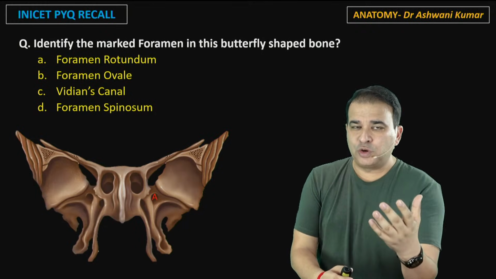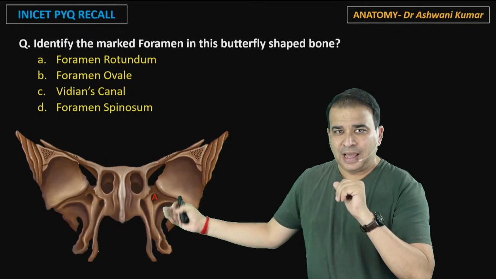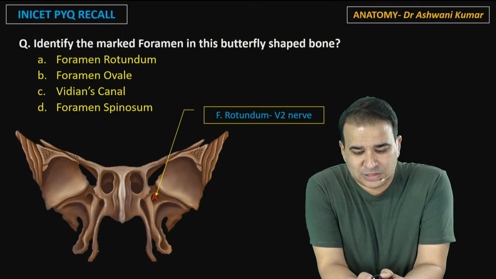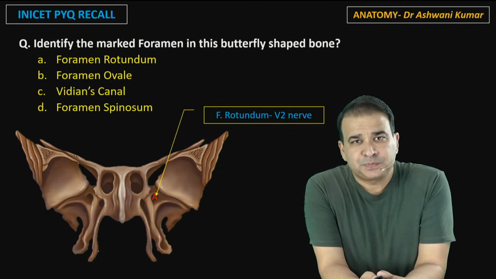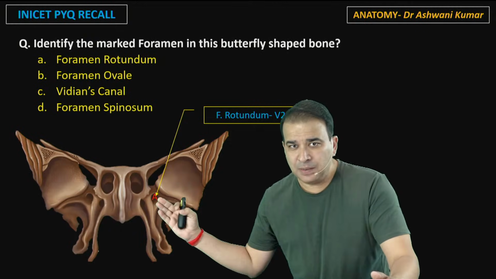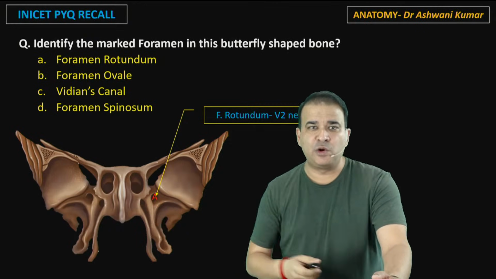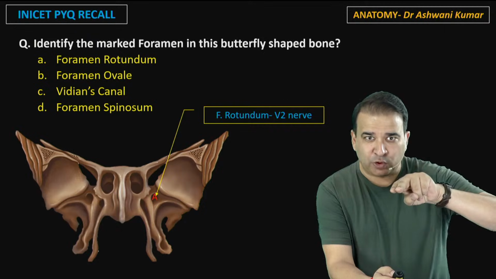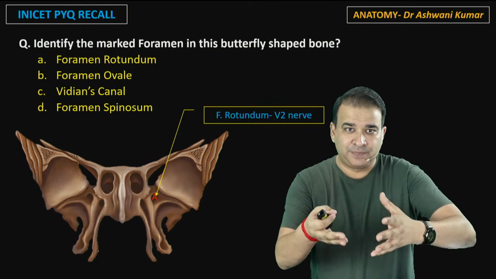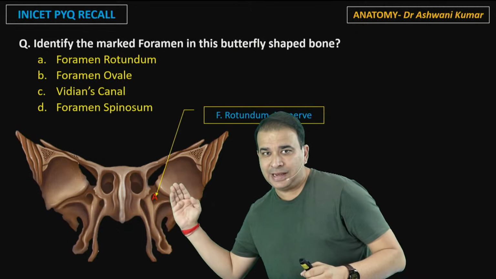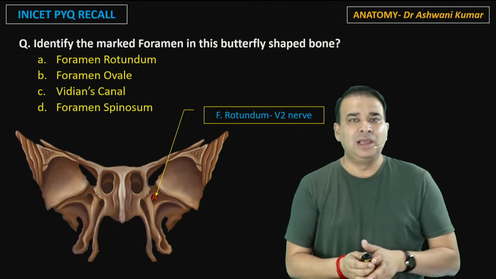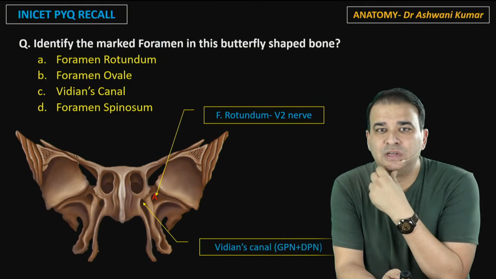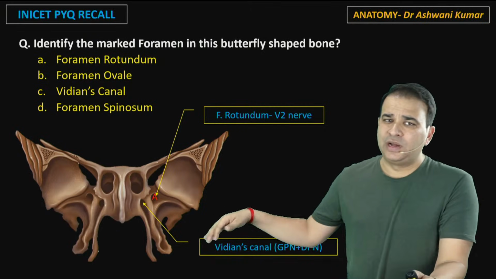Now the two foramen there, which you can appreciate apart from the superior orbital fissure: I can see the foramen which is marked as A here, that is the foramen rotundum. And I'm sure everyone knows that foramen rotundum gives passage to the maxillary nerve. And just below the foramen rotundum, inferior medial to foramen rotundum, you can see another small foramen here, the canal there. This canal is basically traversing from the anterior wall of foramen lacerum and then opening into the pterygopalatine fossa. That's the area of the pterygopalatine fossa, and the nerve will come into it. And this is the pterygoid canal or Vidian's canal, which will give passage to the greater petrosal nerve, deep petrosal nerve, and even the artery to pterygoid canal will go through it here.